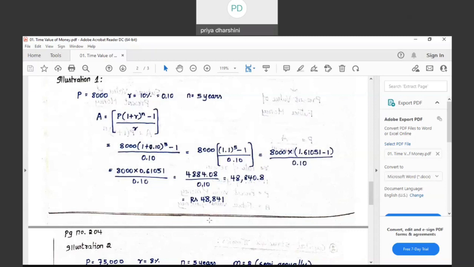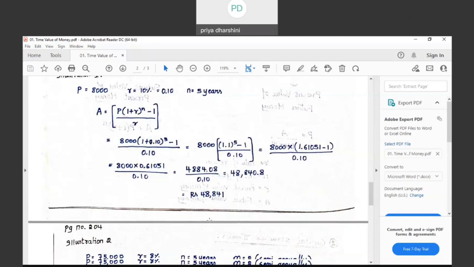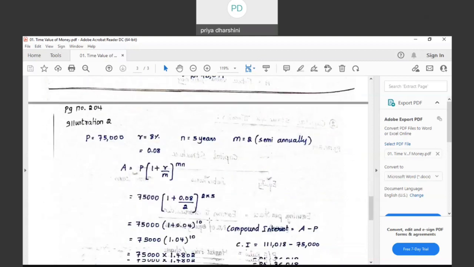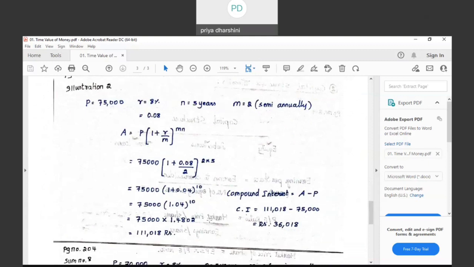Is this sum clear to all? I will share the notes in the WhatsApp group at the end of the class. Is this sum clear? Fine. Please take the next sum.